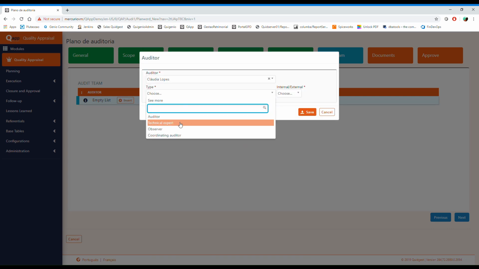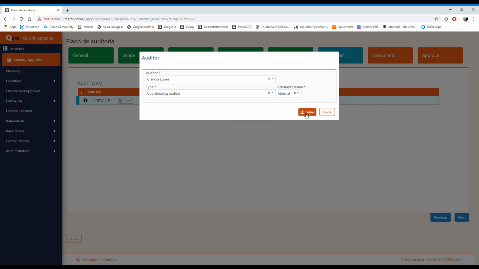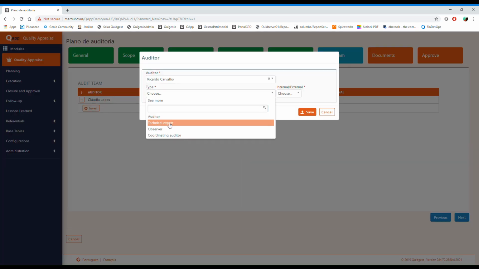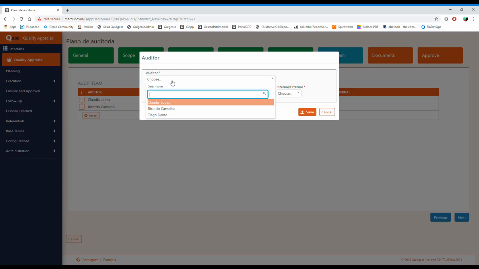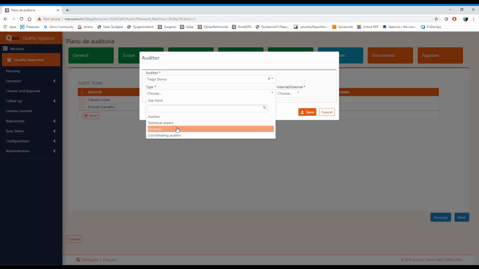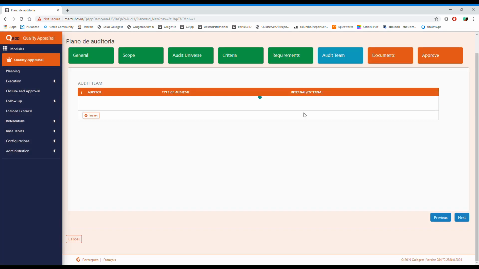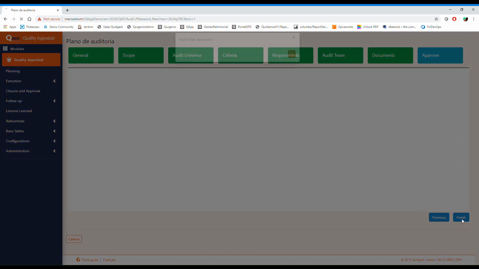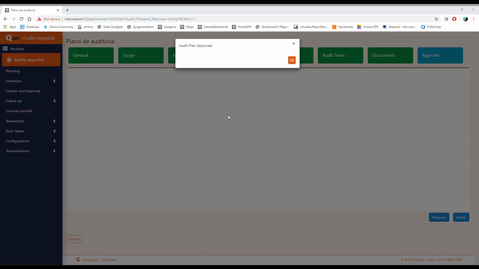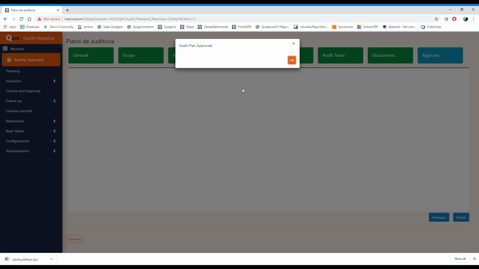The next step would be the auditor and what role the person is going to be having. And we can select multiple persons, like a technical expert, the audit coordinator, for example, and observers as well, if we have external observers. So whatever is part of the audit team. And next we'll go into documents, which we can just move forward, and then the final approval of the plan.